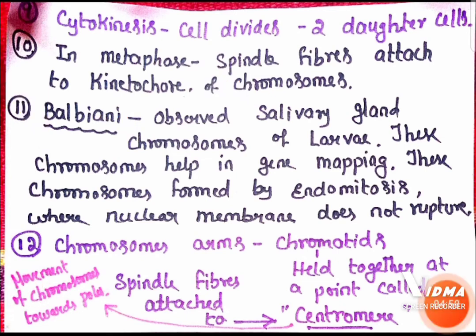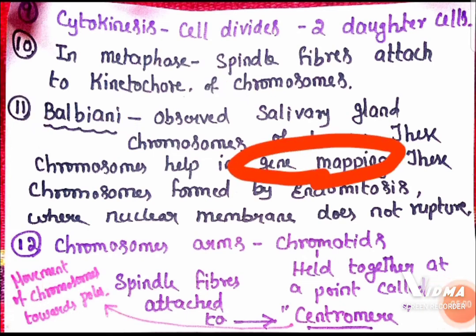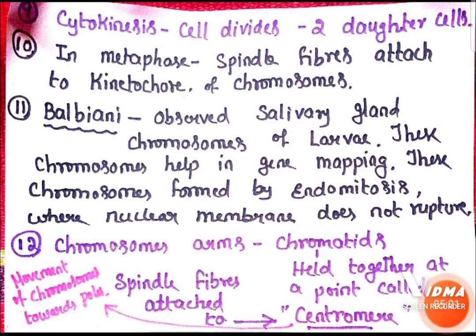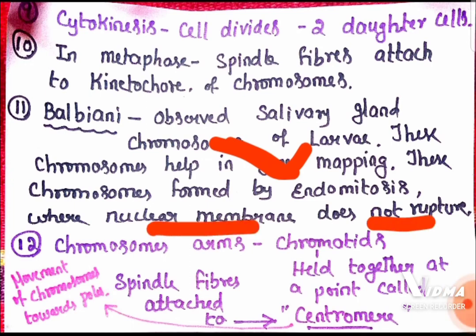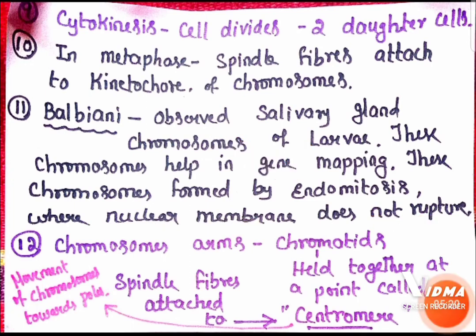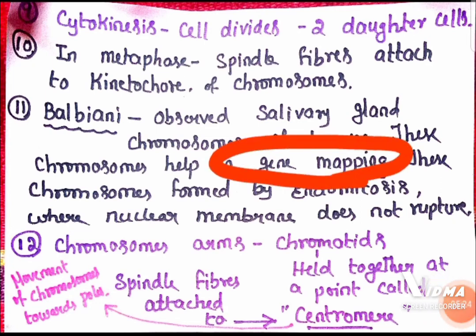And these chromosomes help in gene mapping, because they are formed by endomitosis. The chromosomes of the larvae present in the salivary gland form by endomitosis. Endomitosis means the nuclear membrane does not rupture during this mitosis. That is the speciality, and those chromosomes help in gene mapping.